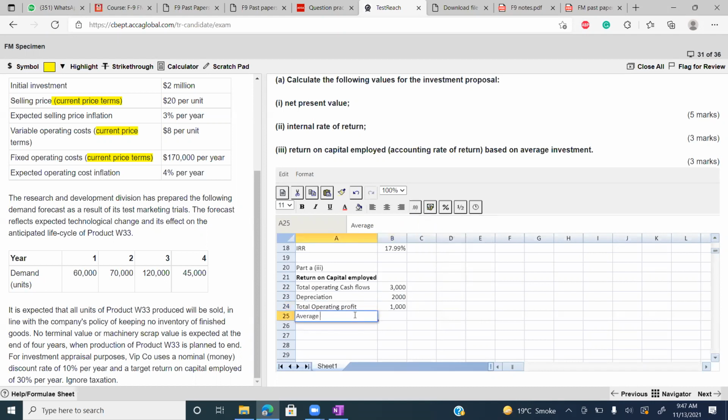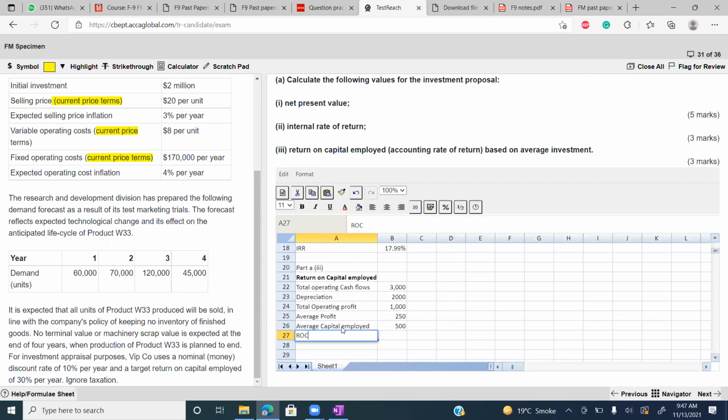Now calculate average profit. Average profit is 1000 for full 4 years divided by 4, 250. Average capital employed: 1000 plus 0 divided by 2.